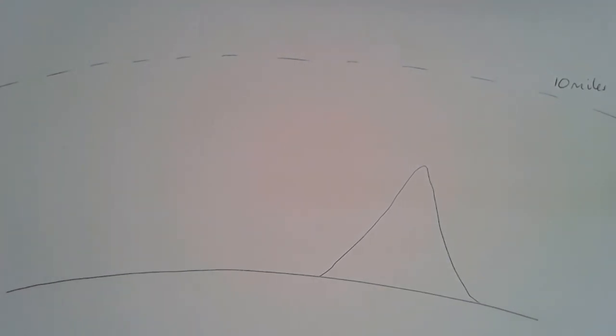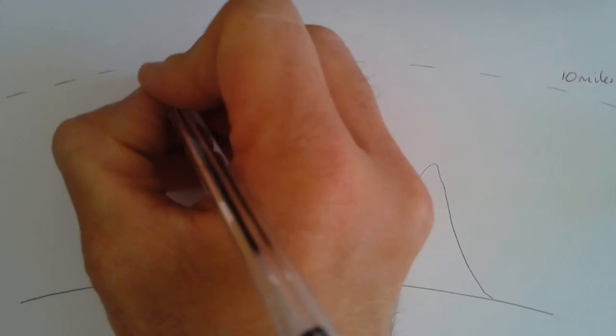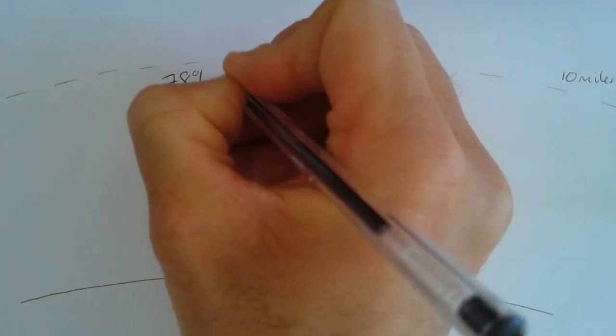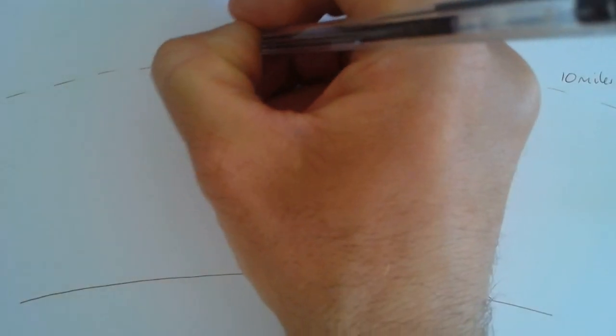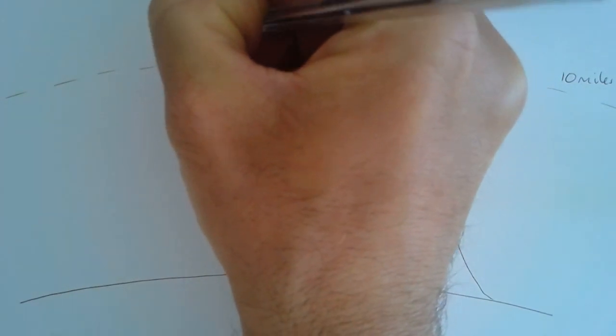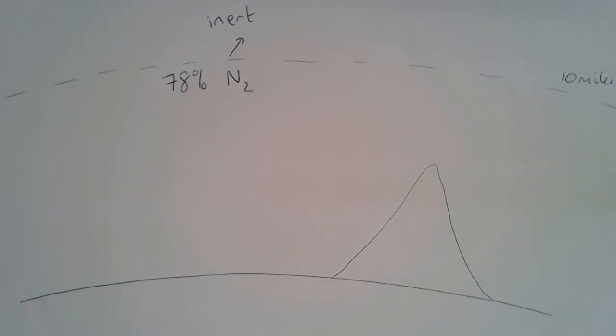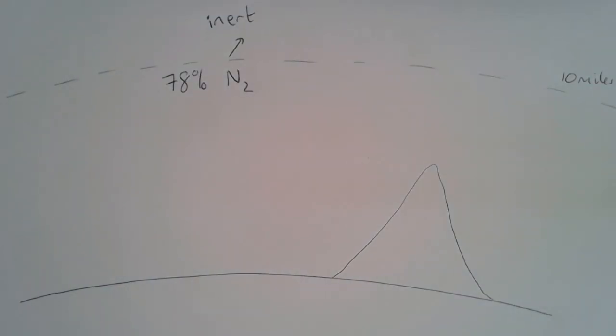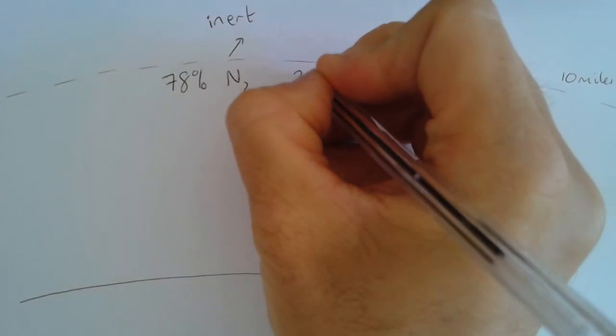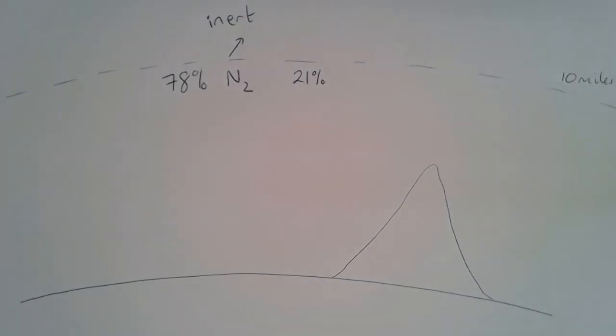So let's think about the gases that are in this atmosphere. About 78% of these gases is nitrogen. Nitrogen has the formula N2, which means each nitrogen molecule is made of two nitrogen atoms bonded together. Nitrogen is what we call an inert gas. It is quite unreactive. It doesn't really react with that much. So there's a lot of it in the atmosphere, and it doesn't have too big an effect on chemical reactions that take place in the Earth's atmosphere.